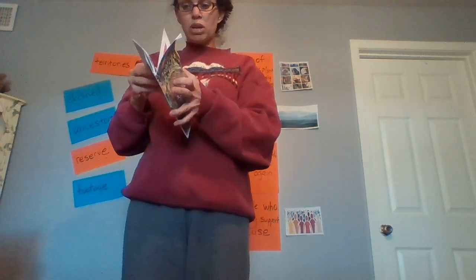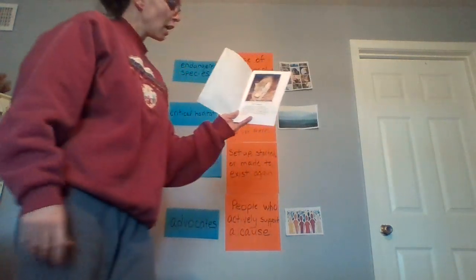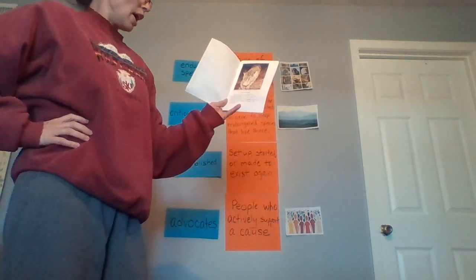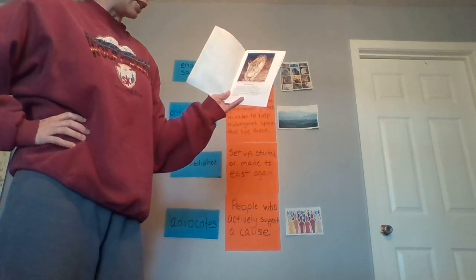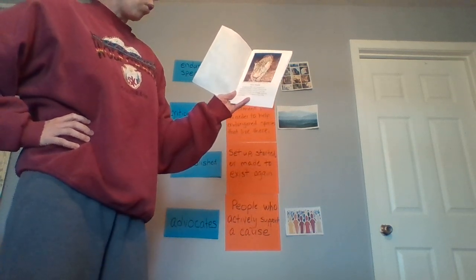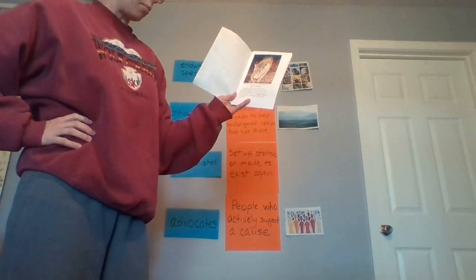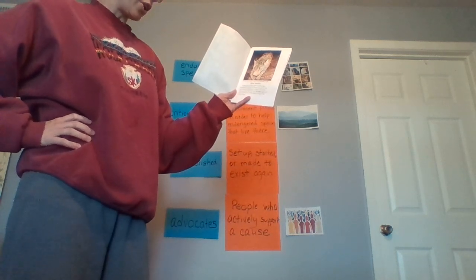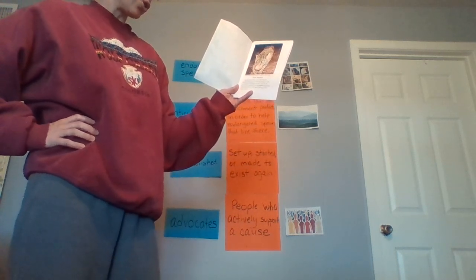Now, let's read the book. We're going to read the book and we're going to talk about these words in the book. Now, it says, "Hello, neighbor. In the fall of 2015, a giant spotted cat wandered in front of a hidden camera in the mountains of southern Arizona and into history.